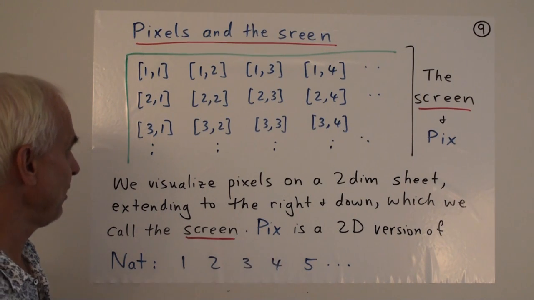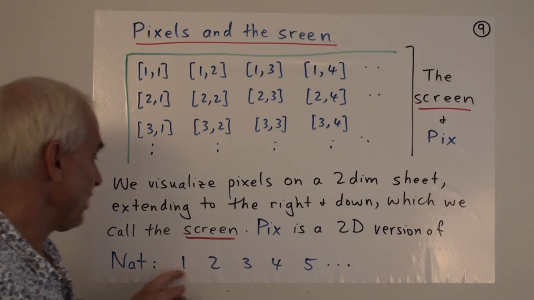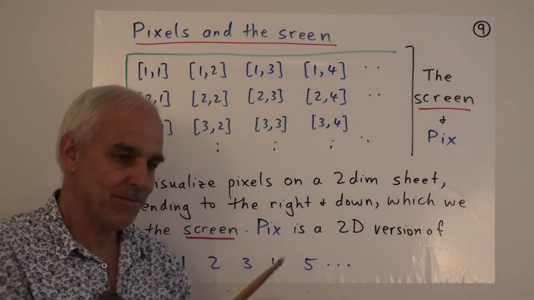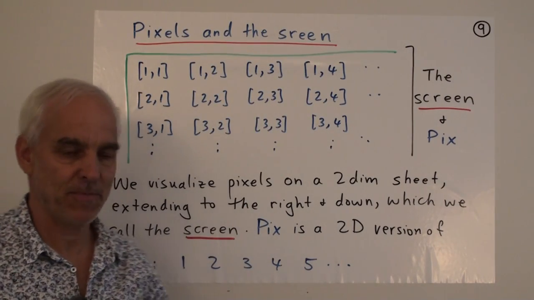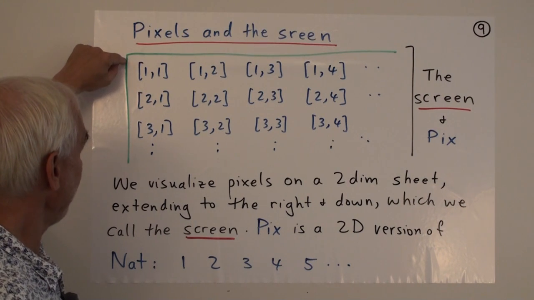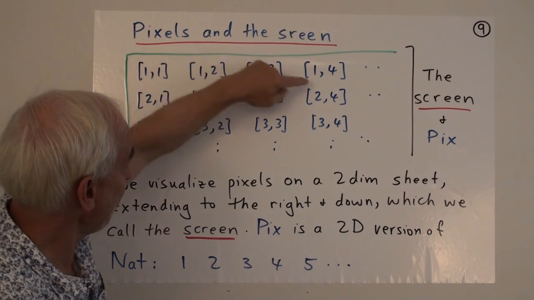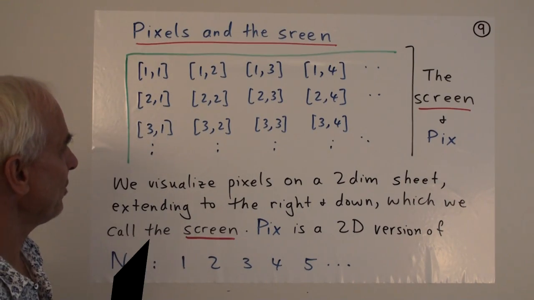Natural numbers and pix are naturally related. One is a one-dimensional, discrete framework. This is a two-dimensional, discrete framework. But it's important that we adopt the convention that we're starting up in the top left and that we number or label things in this order, just as we've shown here.